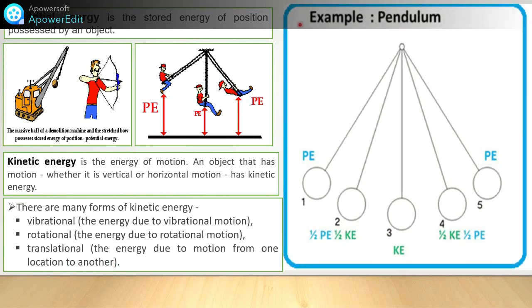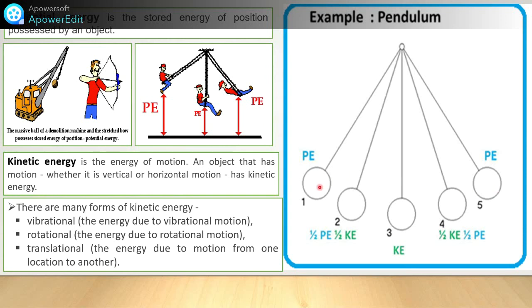So see, this is the pendulum. What will happen in the pendulum? This is the mean position for the pendulum. Okay, this line is the mean position. When we give a displacement or disturbance to this pendulum from the mean position to this position, or from the mean position to this position, the number one position, what will happen? The potential energy is very high. In this case, potential energy is high at this place, and when the ball comes to position number 5, the potential energy is very high.